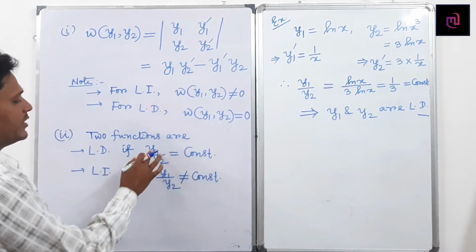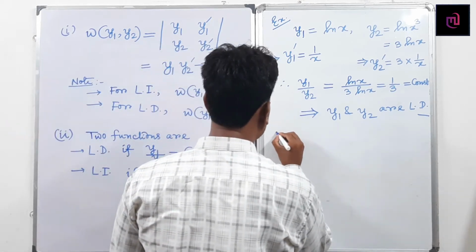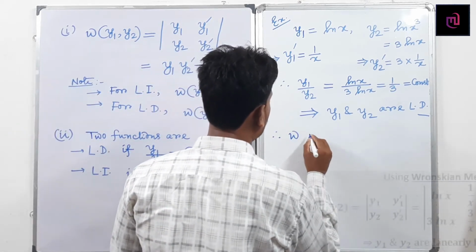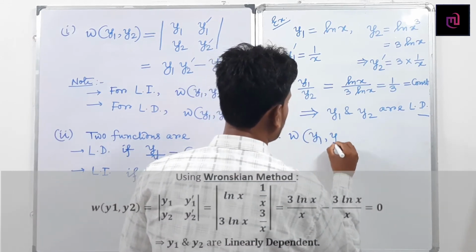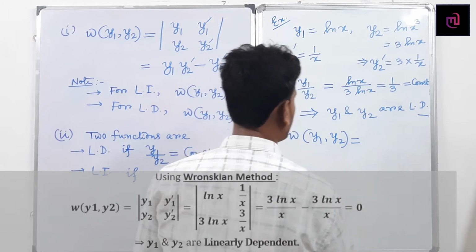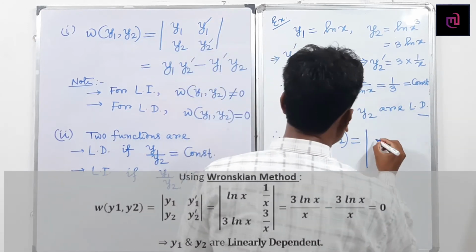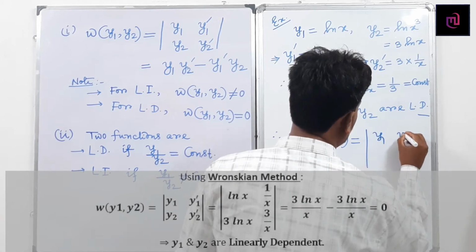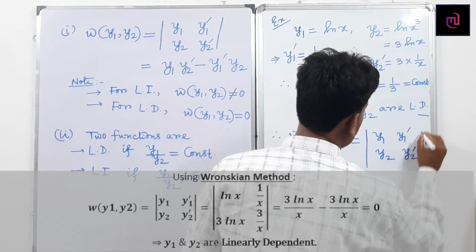So y1 and y2 are linearly dependent. Again using the Wronskian, W(y1, y2) equals the determinant of y1, y2, y1 dash, y2 dash.